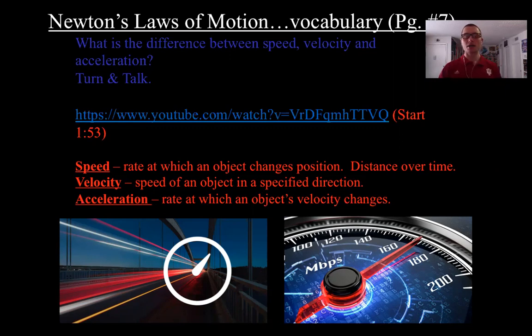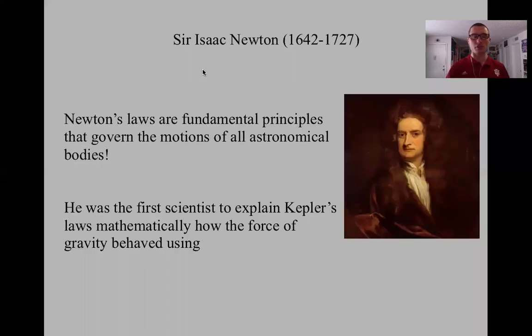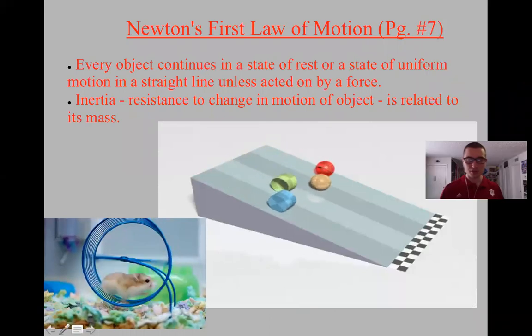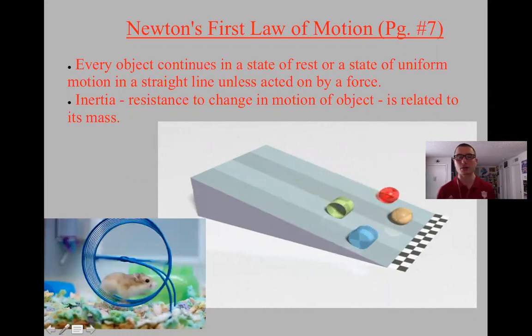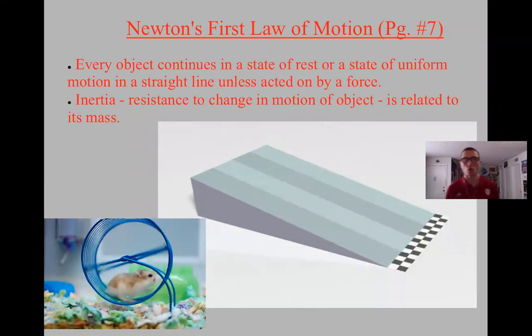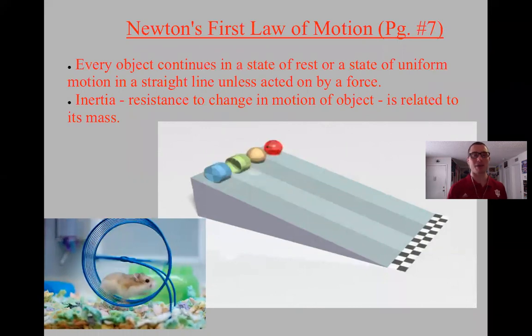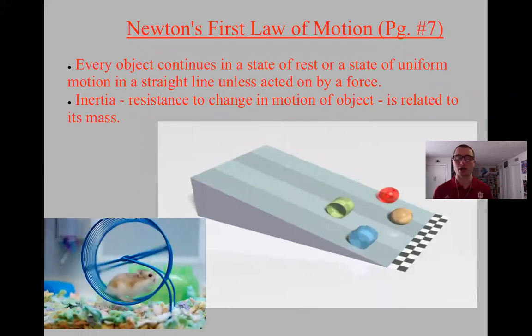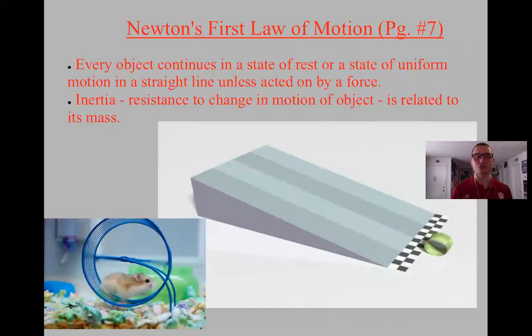Okay, let's move on to some Newton's laws very briefly. I'm going to skip the Isaac Newton section. I want to talk about Newton's first law. You guys have probably heard of these a little bit, but make sure to write these down, pause the video. Every object continues in a state of rest or a state of uniform motion in a straight line unless acted on by a force. So this involves inertia. Resistance to change in motion of an object is related to its mass, right?